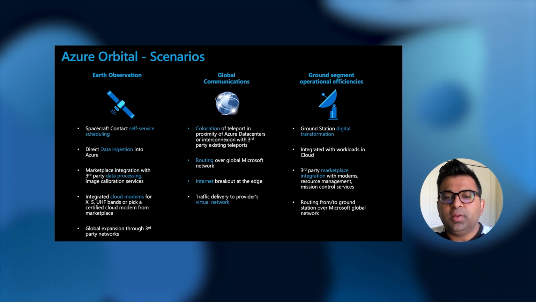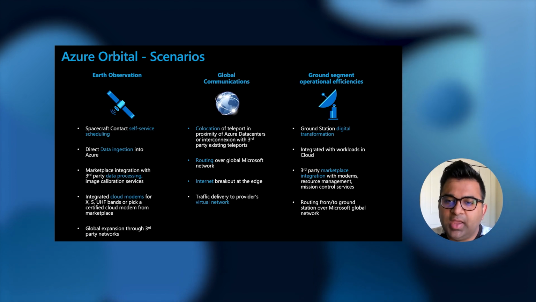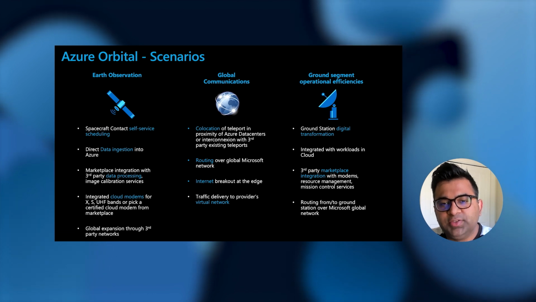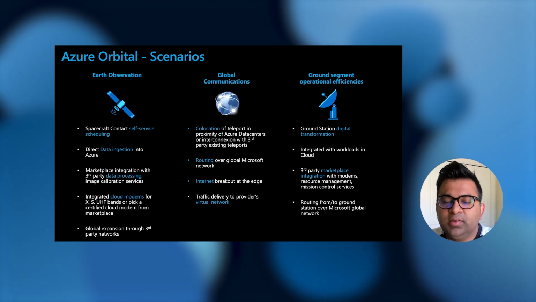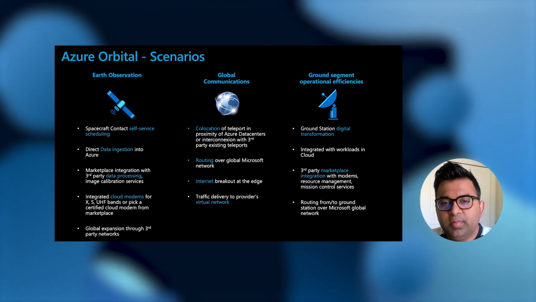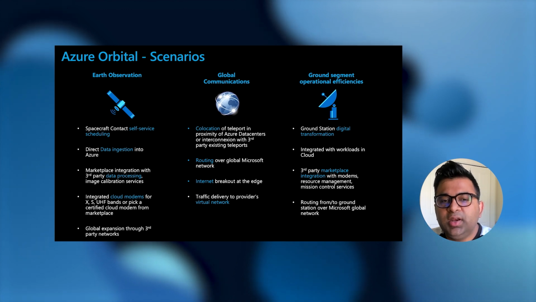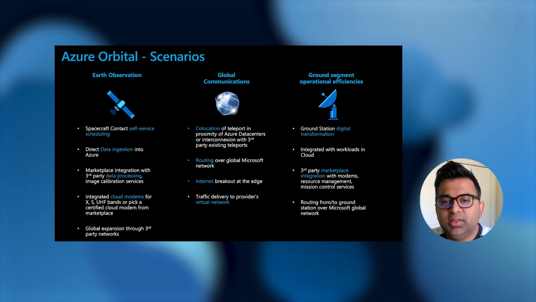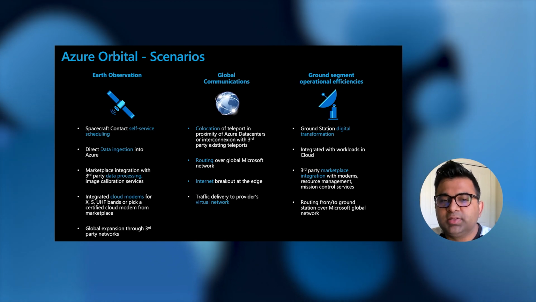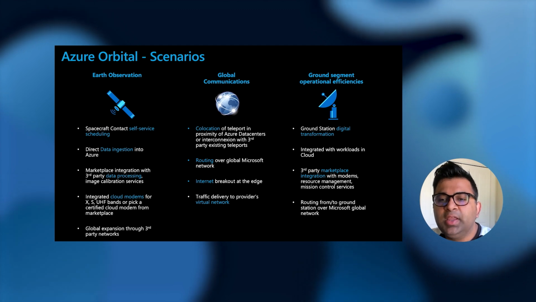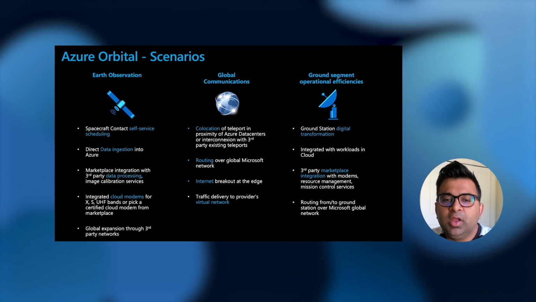For the purposes of Earth observation, satellite operators can use Azure Orbital to schedule contacts with their satellites on a pay-as-you-go basis and directly ingest data from the satellites into the cloud using Orbital ground stations. They can then process this radio signal in the cloud using integrated cloud software modems or use other certified modems with Azure Marketplace for unique mission needs. We will bring other data processing capabilities like image processing and calibration on Azure Marketplace from our partners that will seamlessly integrate with Azure Orbital.